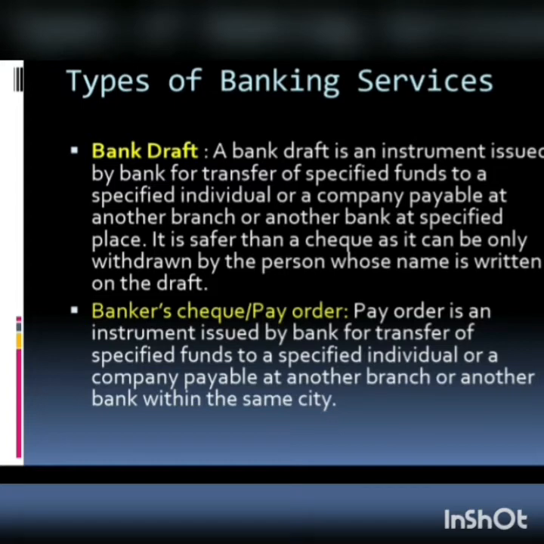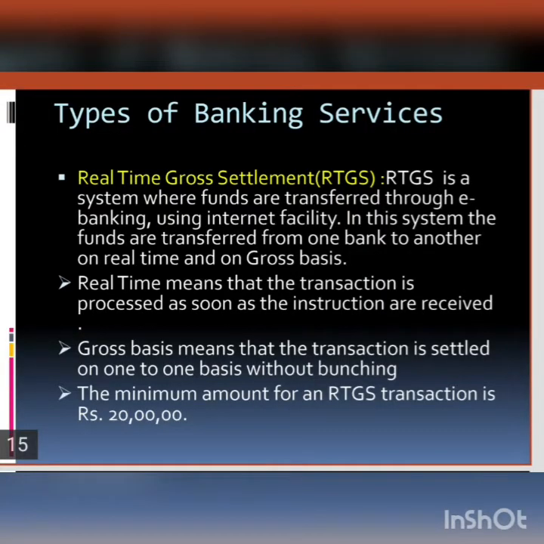So remember, this has the same features as a bank draft, but the difference is that this will only be acceptable within the same city.